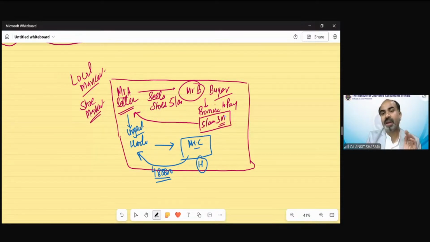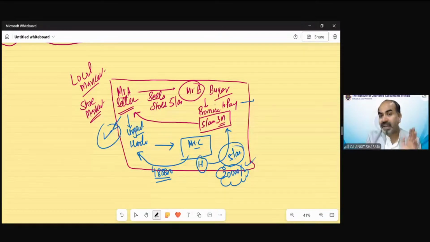Now this hundi is with Mr. C. Now what will happen after expiry of 3 months? Mr. C will transfer this hundi to Mr. B and will receive 5 lakh rupees. So 20,000 rupees Mr. C is earning as a commission. Whatever Mr. A is gaining, Mr. A is having money right now. What is Mr. B gaining? He is getting the time of borrowing for 3 months.